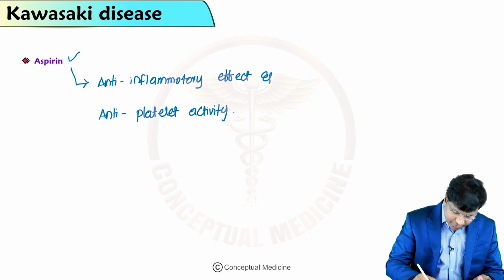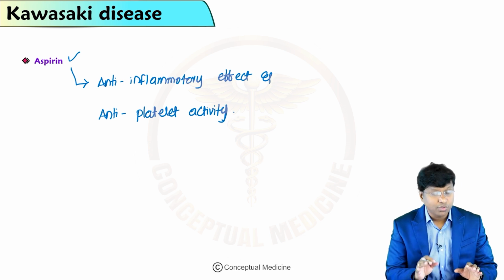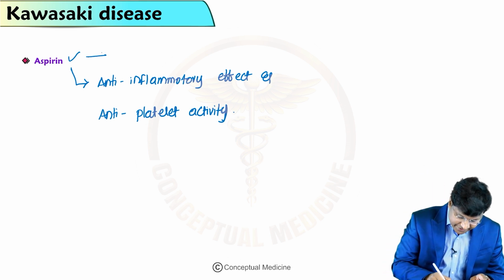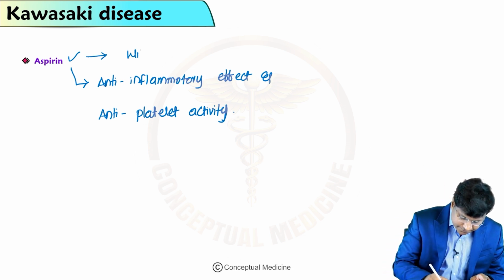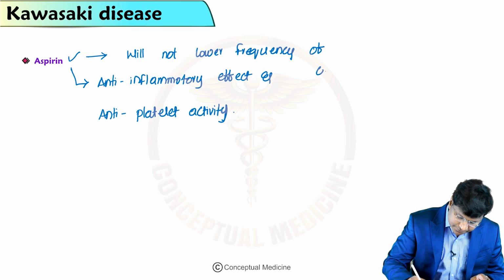So that is about aspirin supplementation. But the point is, aspirin will not lower the frequency of coronary artery aneurysm.